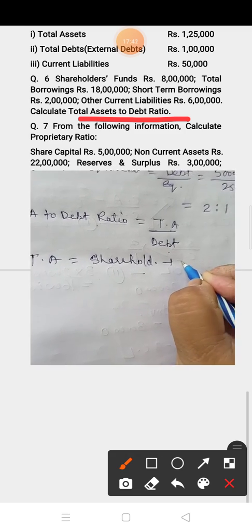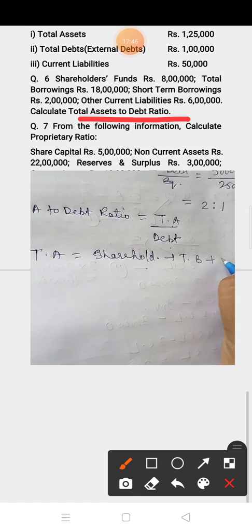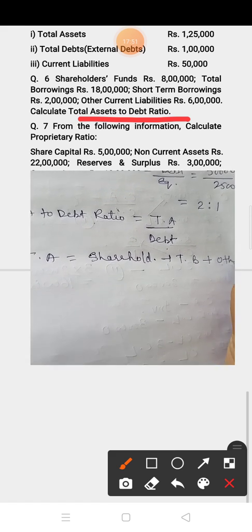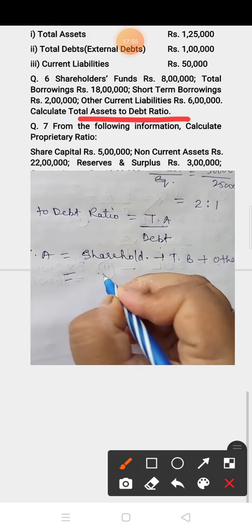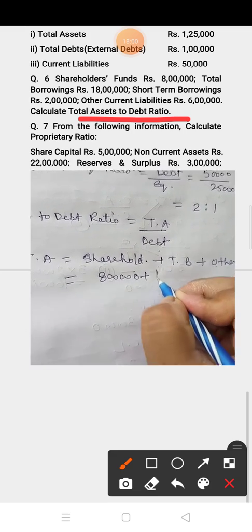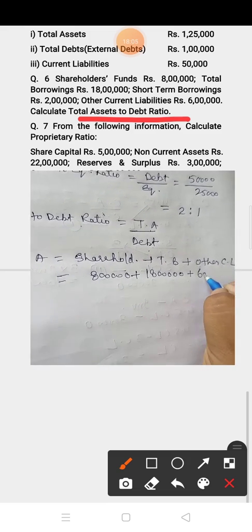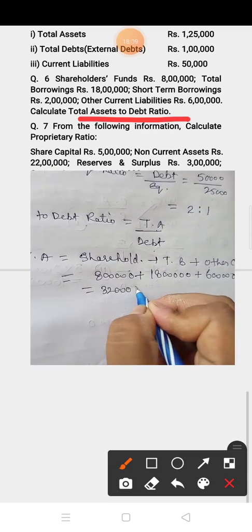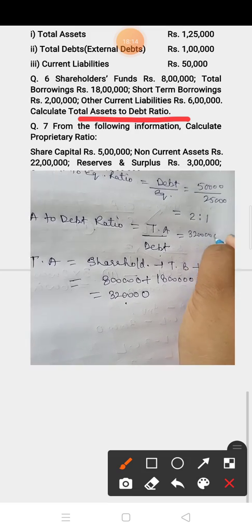Next is total borrowing. Total borrowing means long term and short term, so do not take short term borrowing here, and other current liability. These three things you have to take. So shareholder fund 8 lakh, total borrowing 18 lakh plus other current liability 6 lakh, it is equal to 32 lakh. This is total asset, so you can write down here 32 lakh.